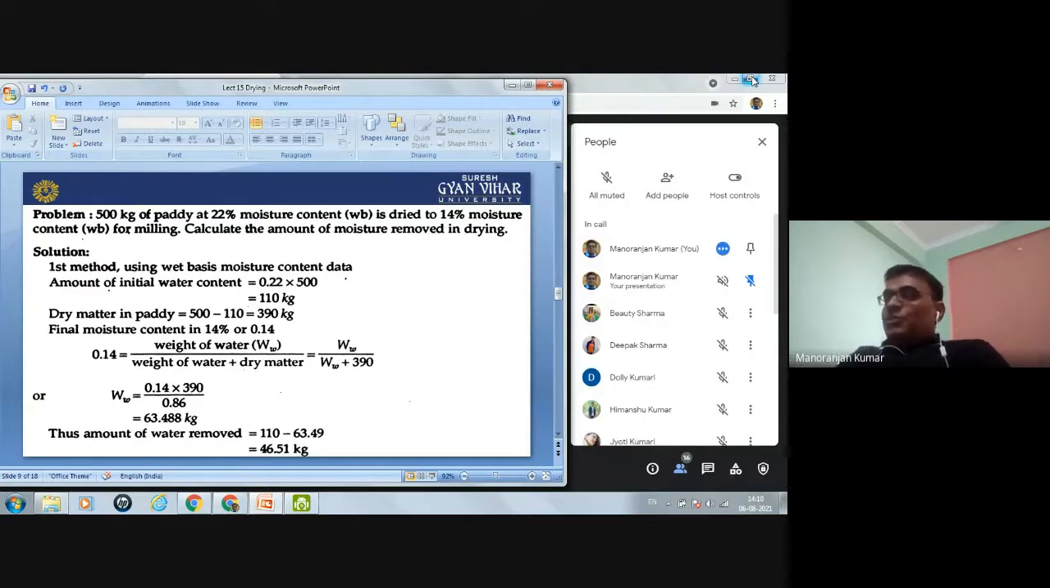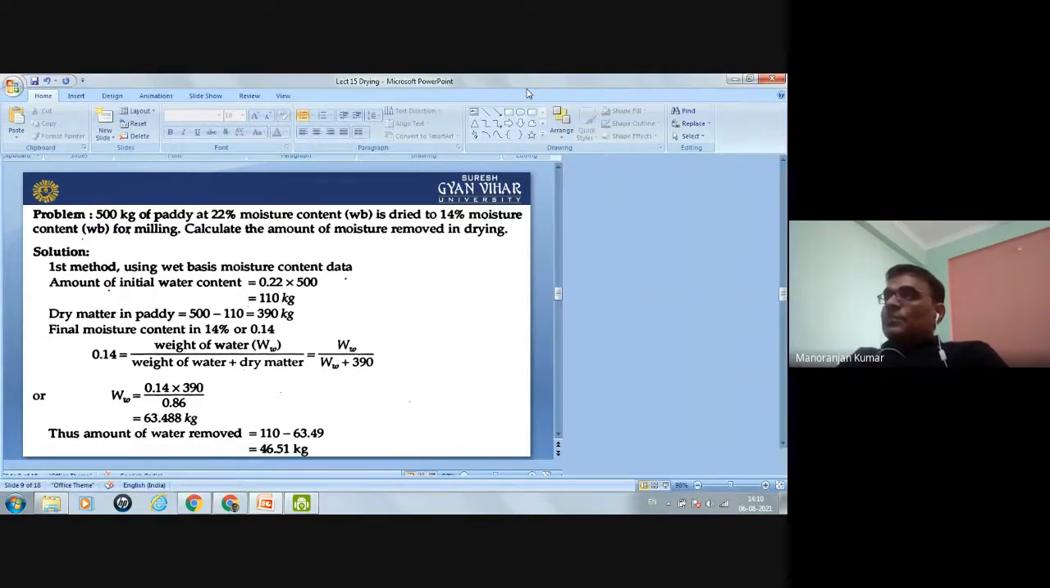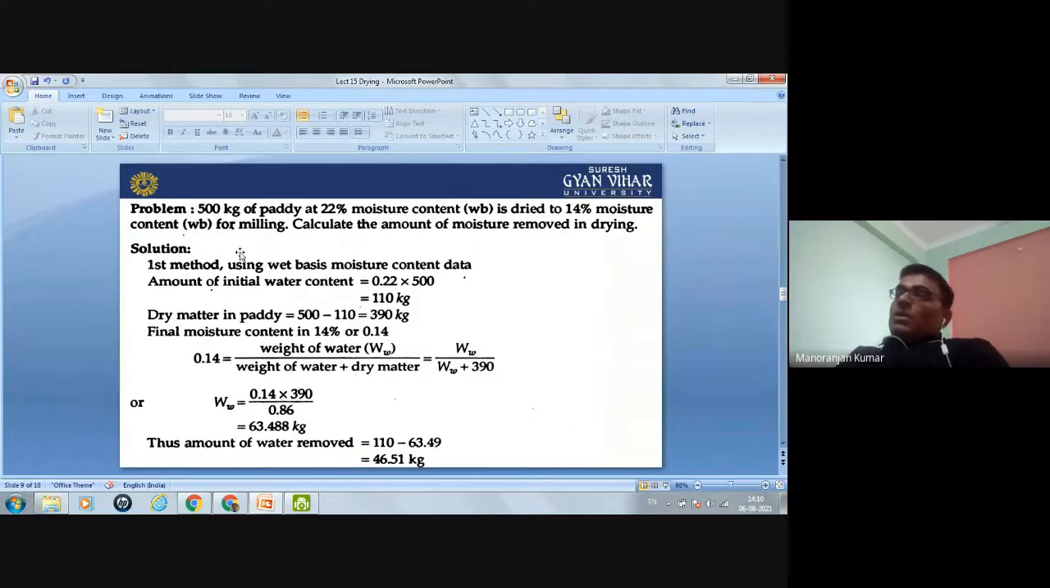Yes, understood the problem. Now, how can you calculate? The weight of the paddy is 500 kg. Initially, 22% moisture is there in the paddy, and after drying, 14% moisture content is there. So how much moisture is removed? So this is the solution.